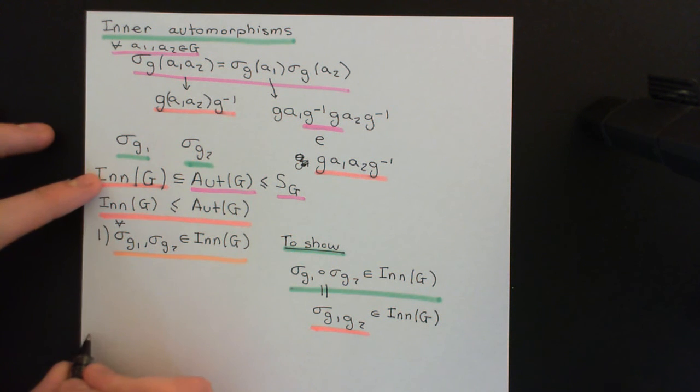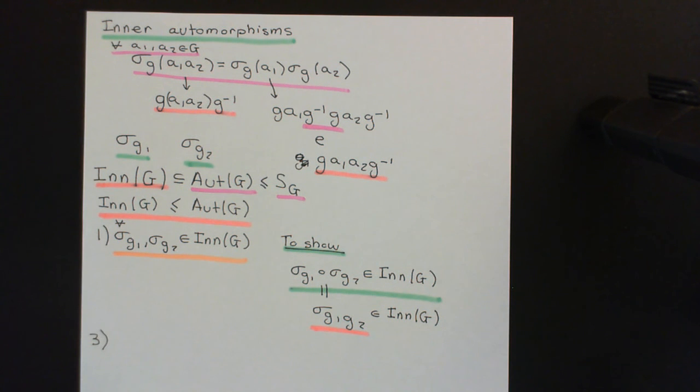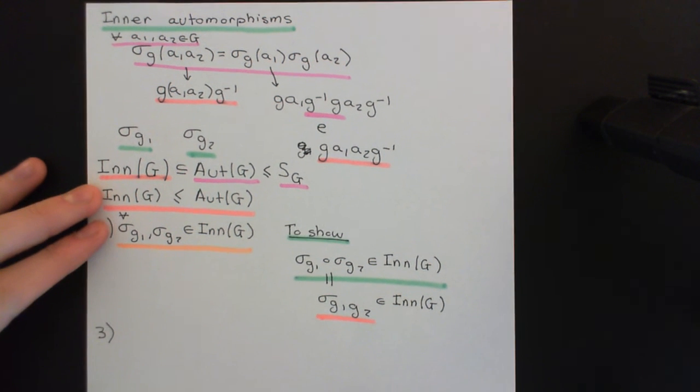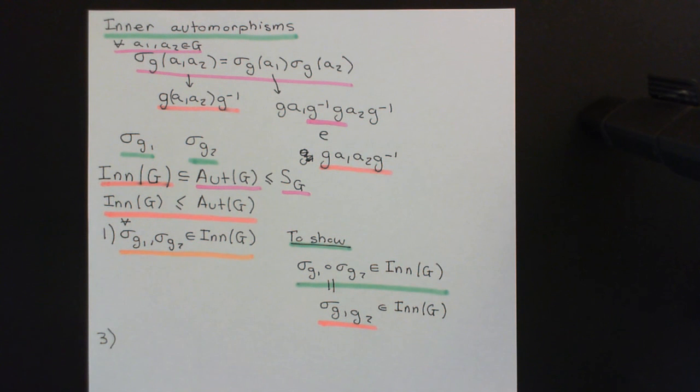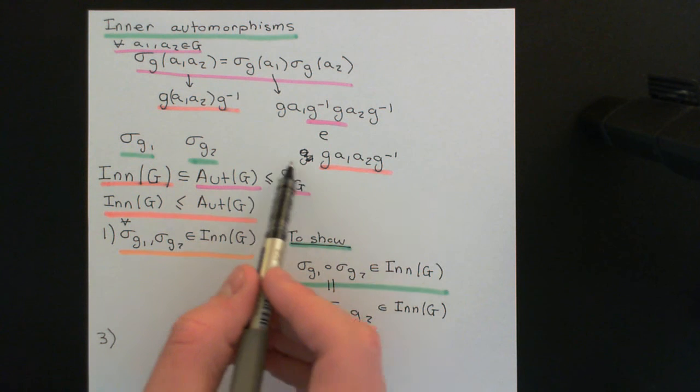Excellent. Next up we need to make sure that axiom number 3 of group theory is satisfied. Axiom number 3 of group theory says that we must have an identity element. For subgroups this means that we must contain the identity element from our larger group.